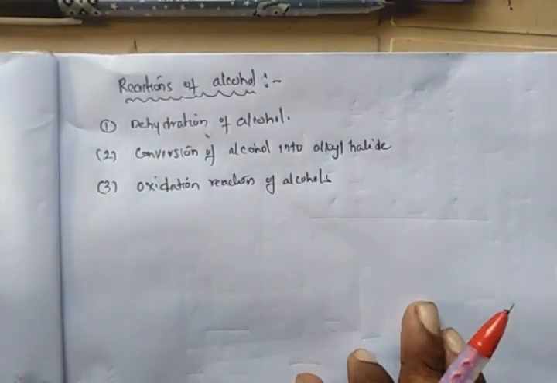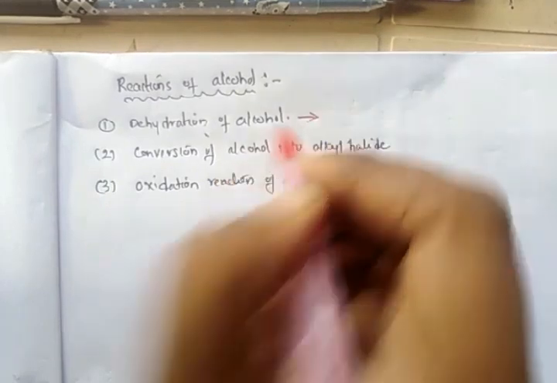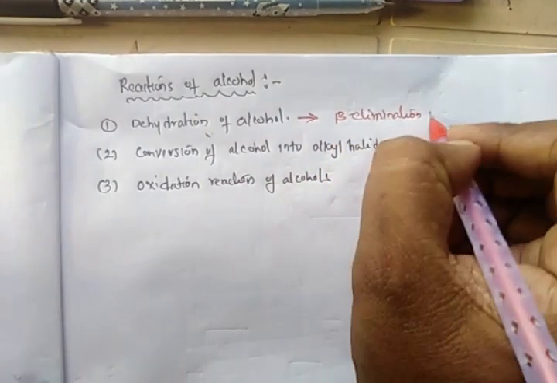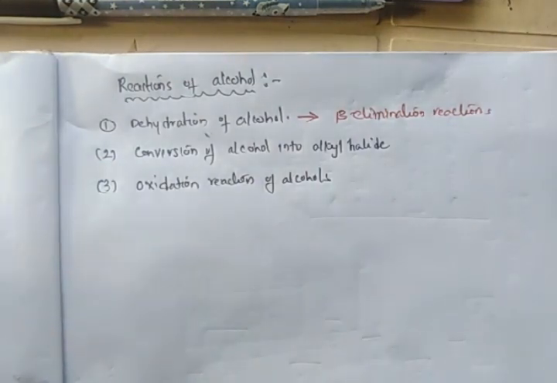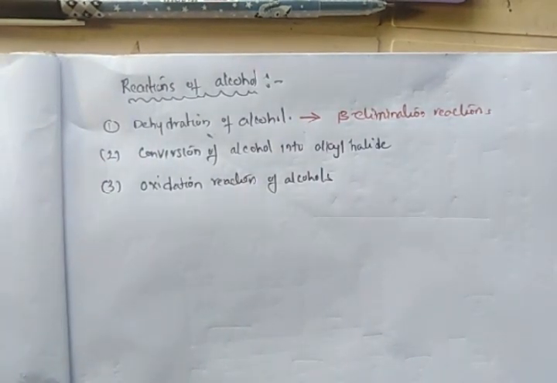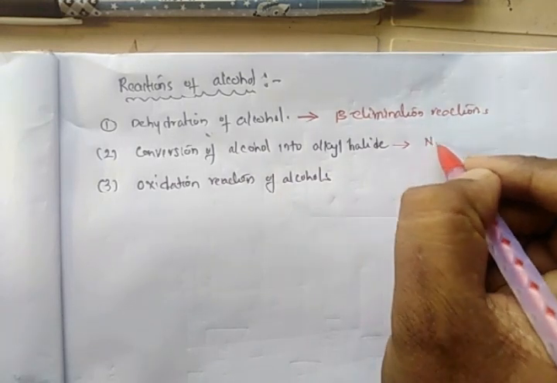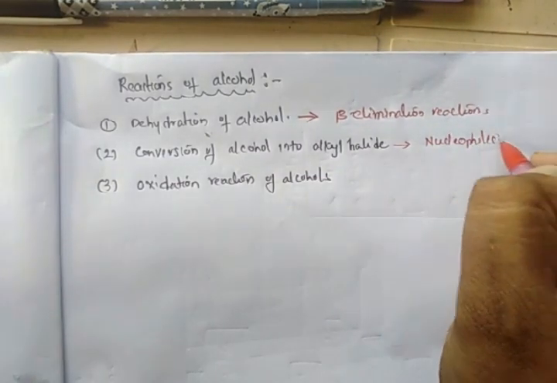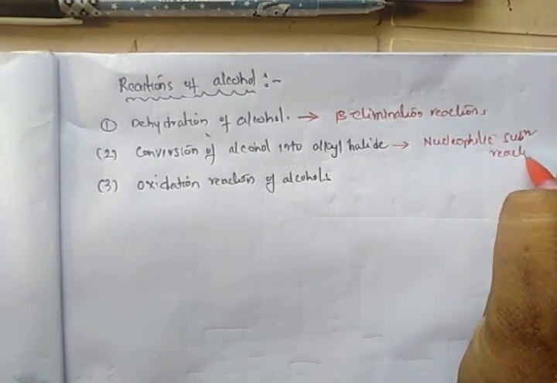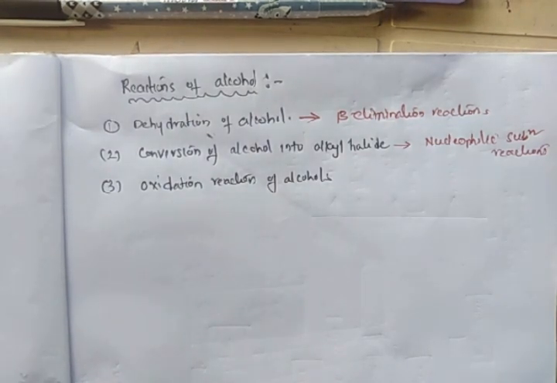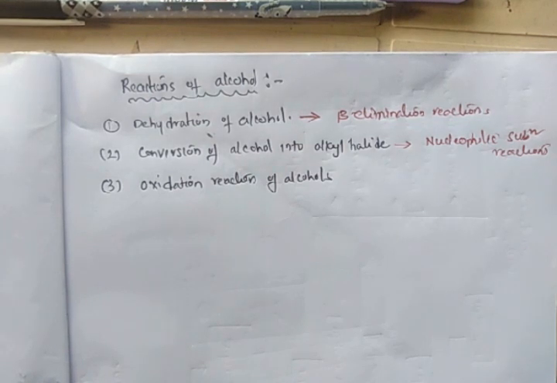Mechanistically, dehydration reactions are beta elimination reactions, and conversion of alcohol into alkyl halides is mechanistically a nucleophilic substitution reaction.